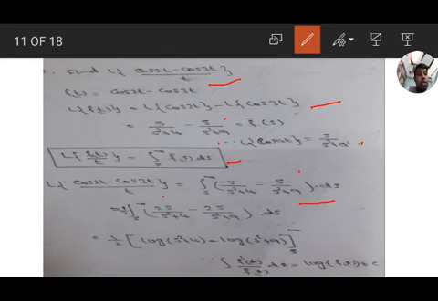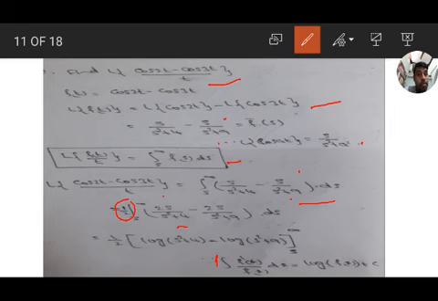So to get the formula integration f dash x by f of x dx, here 2 is missing. The derivative of s square plus 4 is 2s, and the derivative of s square plus 9 is also 2s. So multiplying and dividing by 2, with 1 by 2 outside, we get 2s by s square plus 4 and 2s by s square plus 9.